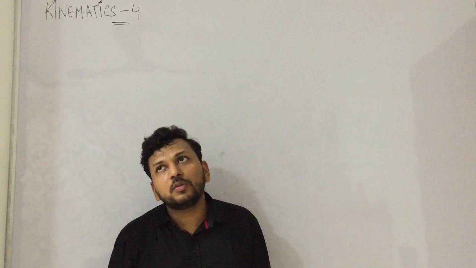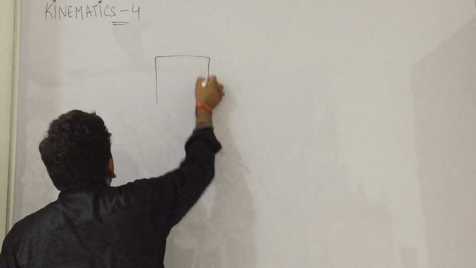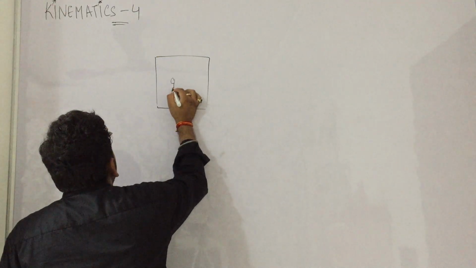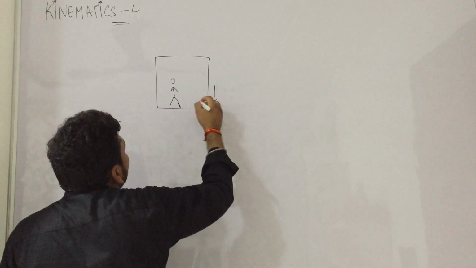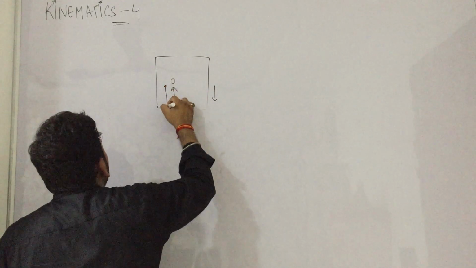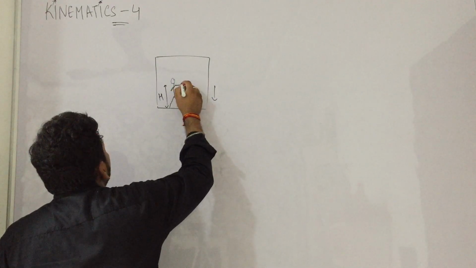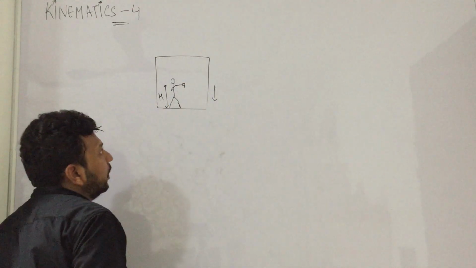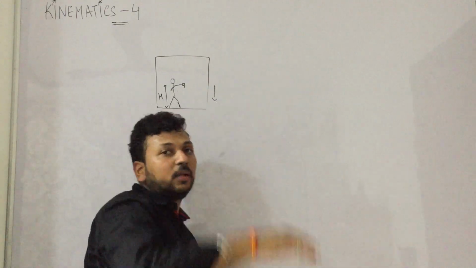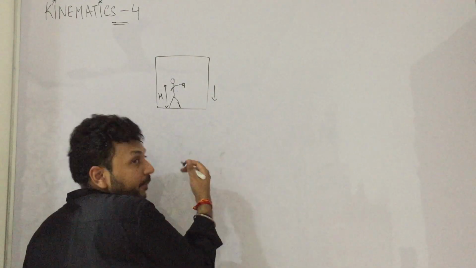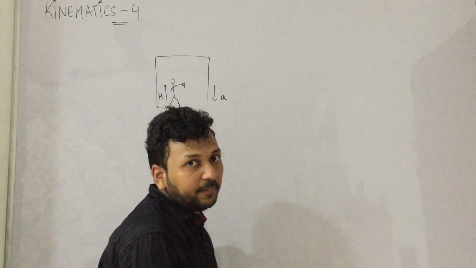Let us also study one more case. Suppose there is a lift and there is a man, and the height of the man is say h, and from there only he drops a coin. So the lift was there, a man was there, from the height of h he drops a coin. The coin started coming down, and at that instant only the lift started moving down with acceleration a.